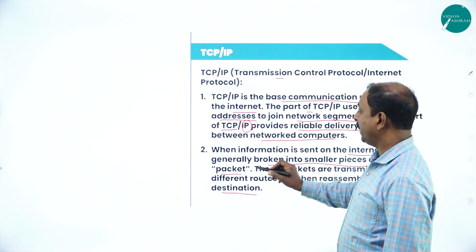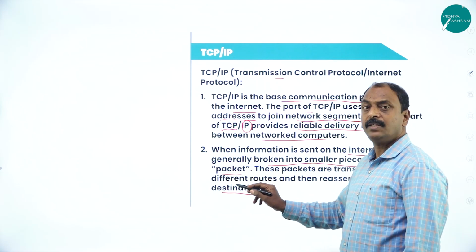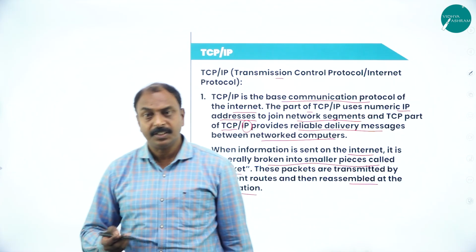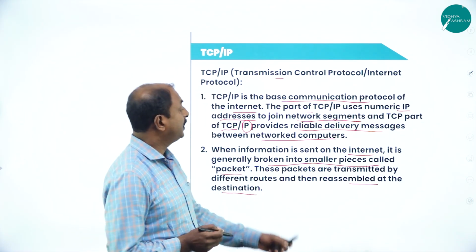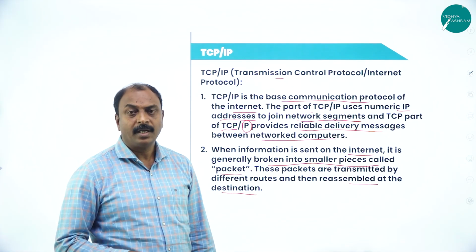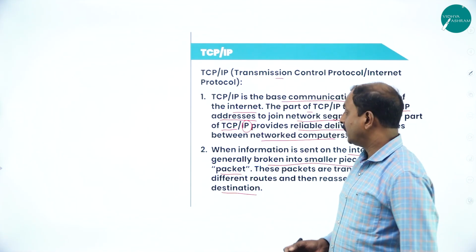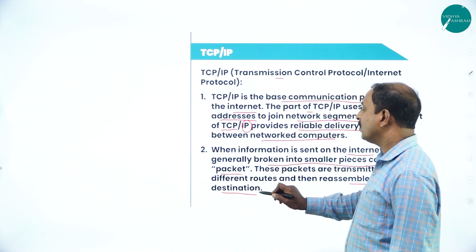The data is transmitted through the network packet by packet, and at the destination computer these packets are reassembled in the same sequence to form meaningful data. That is the responsibility of the TCP protocol.